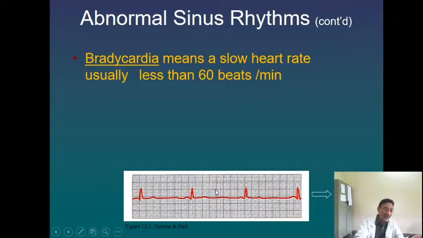Now to know exactly how slow the rate is, you need to calculate the number of big squares between the two R waves. So here you take this. About 6 squares are there: 3, 4, 6. So divide 300 by nearly 6 to 7. You will find that the heart rate has come down to around 20 or 30 per minute. So this is bradycardia.